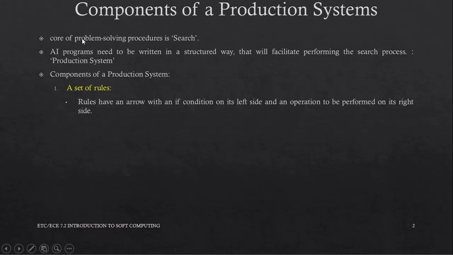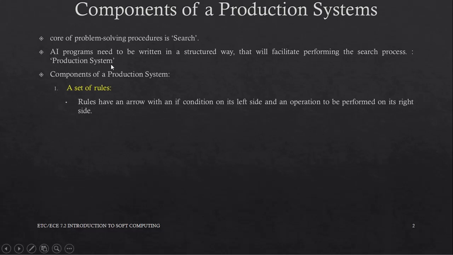We have realized by now that the core of many problem-solving procedures is search. The programs need to be written in a way that helps the search procedure. The idea is to write AI programs in a structured way, a structure that will facilitate performing the search process. One such way in which structured AI programs may be written is using the concept of a production system.